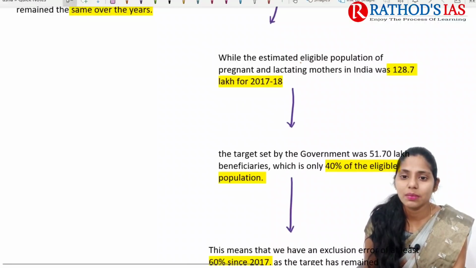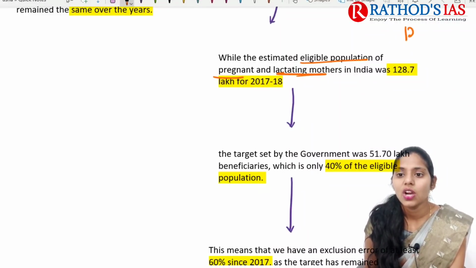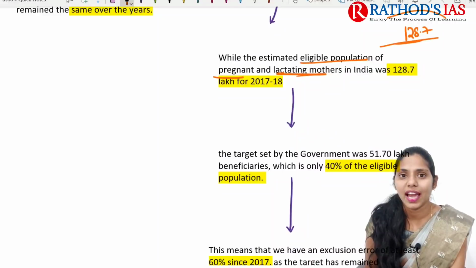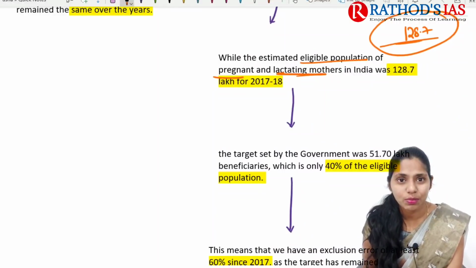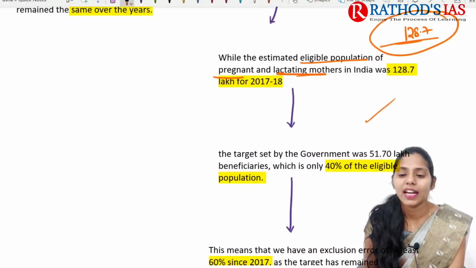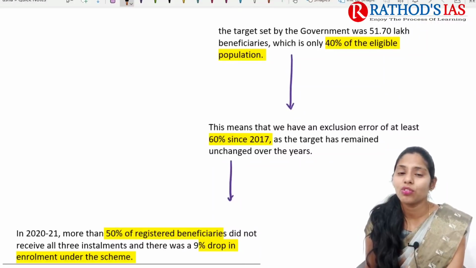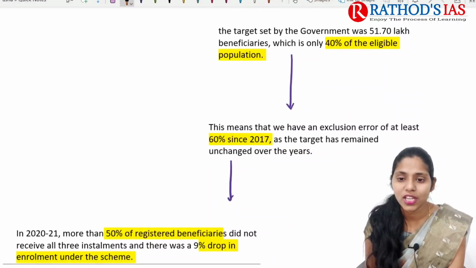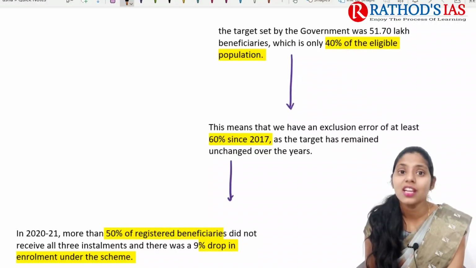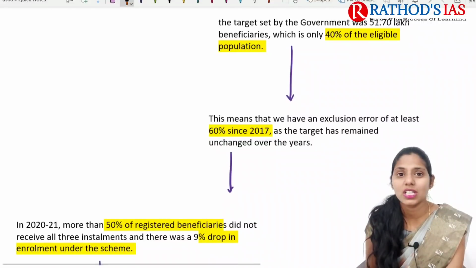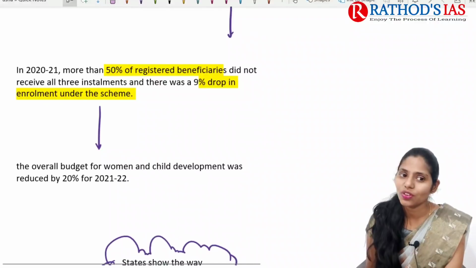While the estimated eligible population of pregnant and lactating mothers in India is 128.7 lakh as per 2017-2018, the target population here is 51.70 lakh. That means about 40% of the eligible population is mainly excluded. That means the exclusion error is very high, about 60% since 2017. So this is one cause of concern.